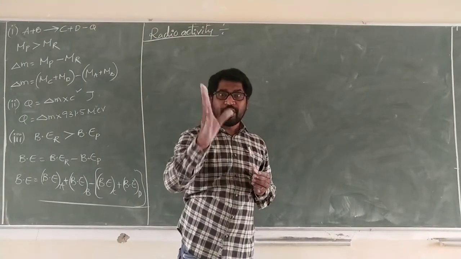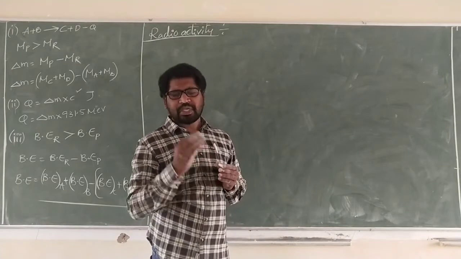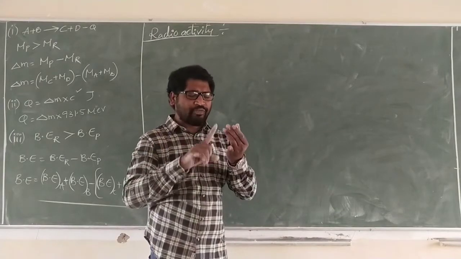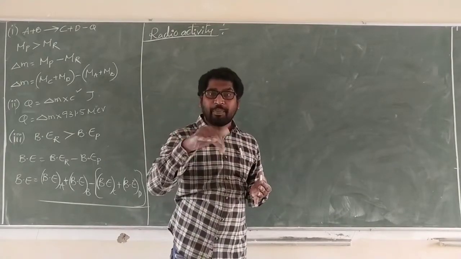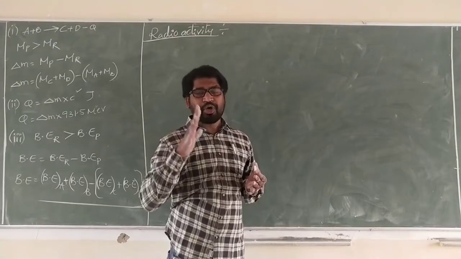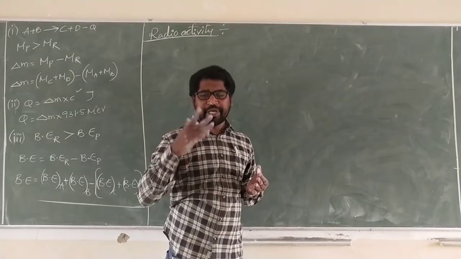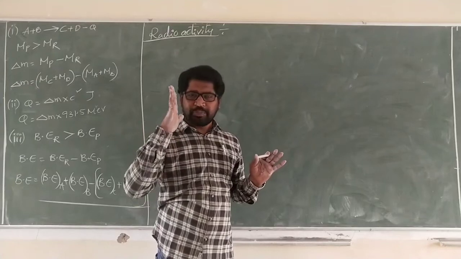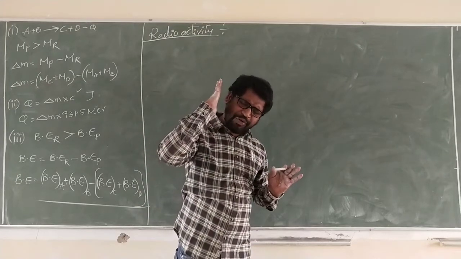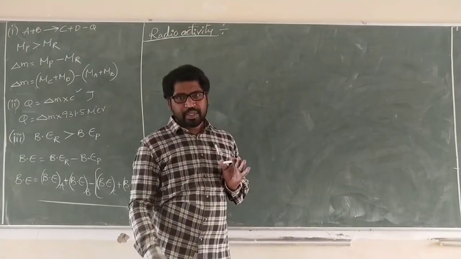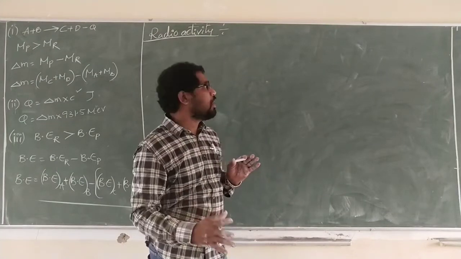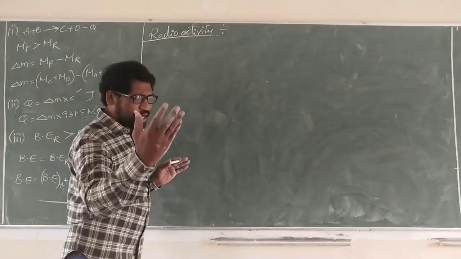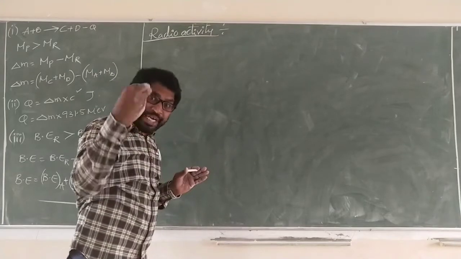The spontaneous emission of alpha, beta, gamma. Some elements emit alpha, beta only. Some elements emit alpha, gamma only. Some elements emit only alpha, only beta, or only gamma. So there is an emission of at least one of these. The spontaneous emission of alpha, beta, gamma radiation by itself, by disintegration.